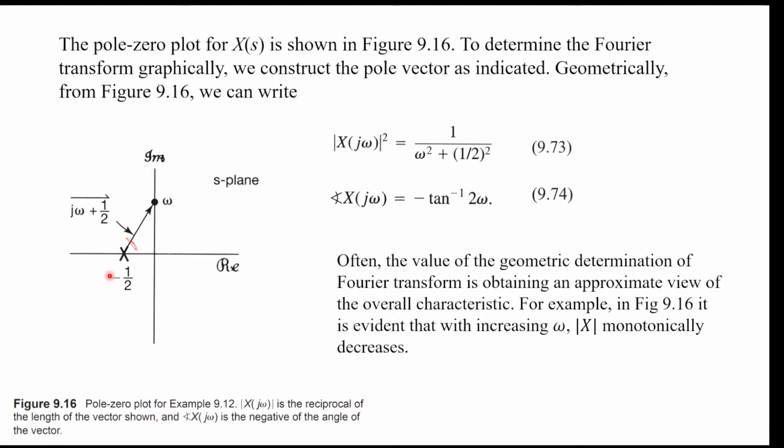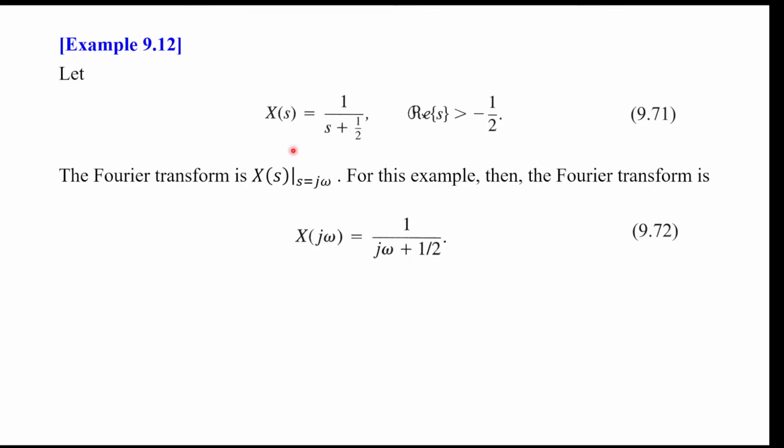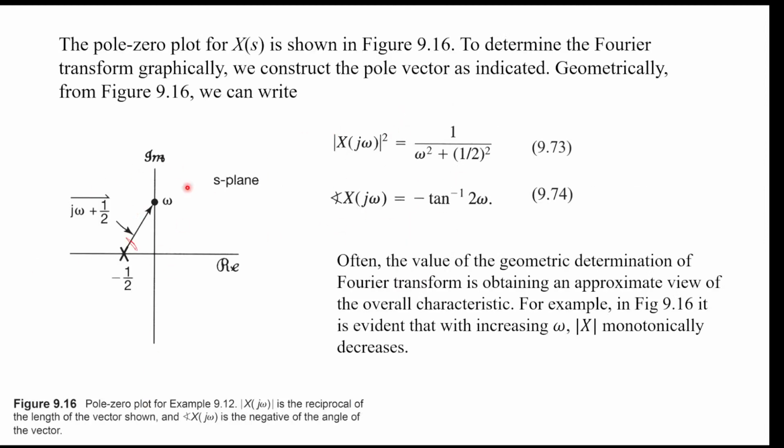Okay. And from here we can read basically how this thing will change in magnitude with respect to omega. This vector j omega plus 1 over 2 is a vector from minus 1 over 2 to this j omega point on your imaginary axis. You see that the length of this vector is shortest when your omega is 0. So it's here, and when your omega goes to plus infinity and minus infinity, the length of the vector gets larger.